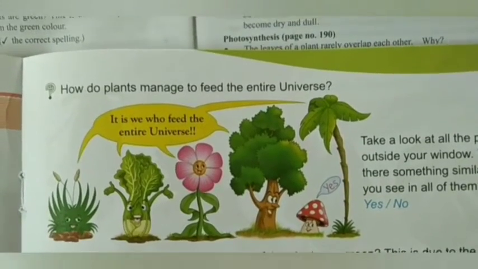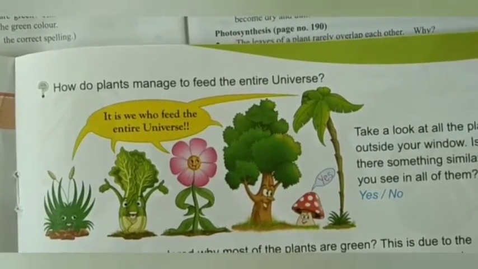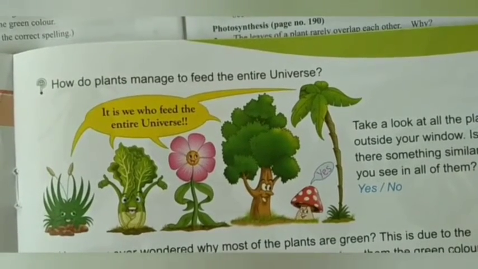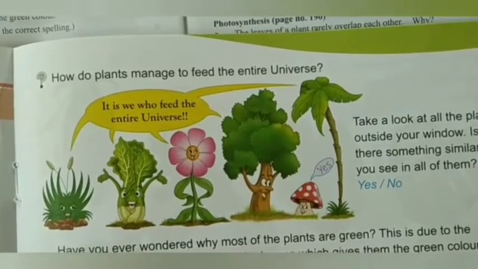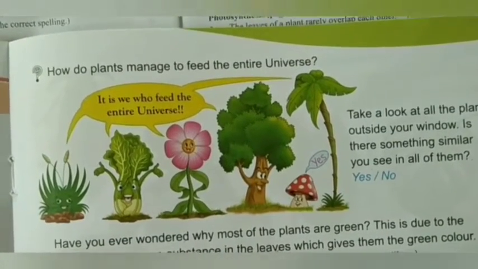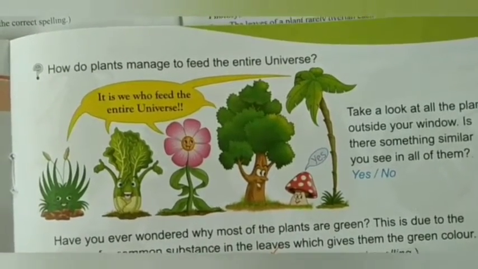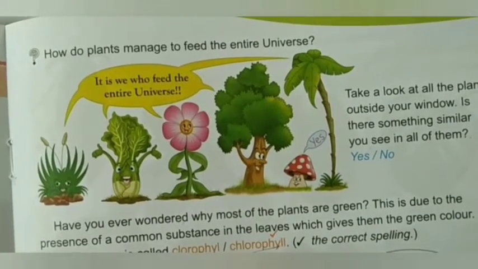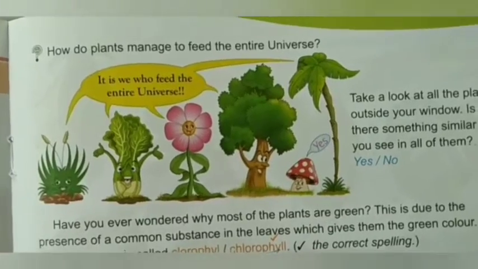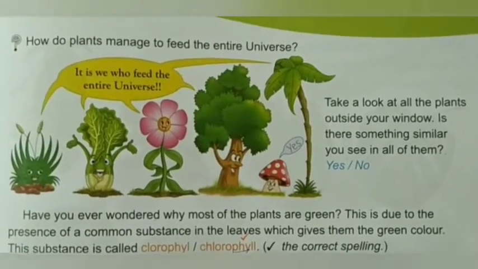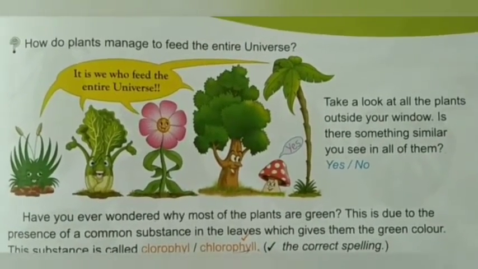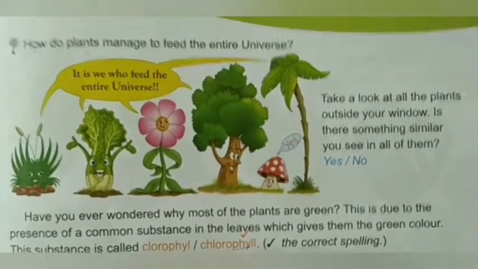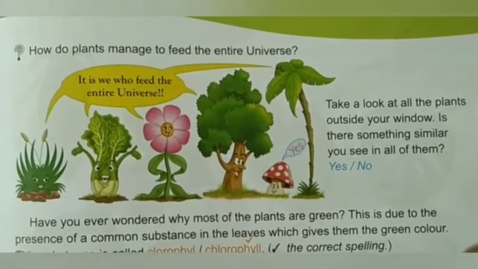There are different types of plants in the world, many varieties. They use some of the food made in the form of sugar. The food they make is called sugar, and extra sugar is changed into starch.